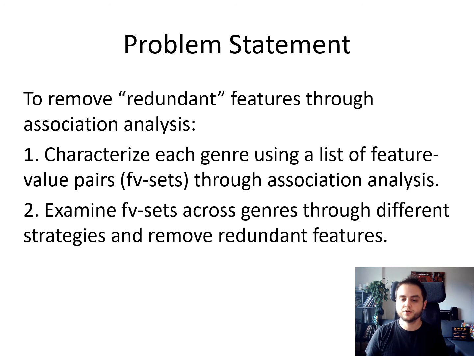And this gives you what we're calling a feature value set. Then in the second step, we examine feature value sets across genres through different strategies, and we have a couple of strategies that we propose, and we remove redundant features.